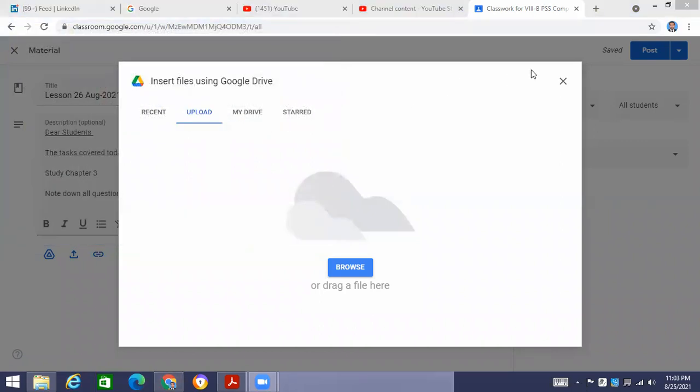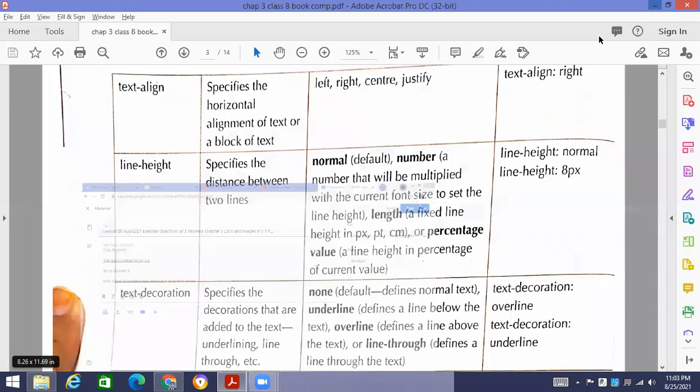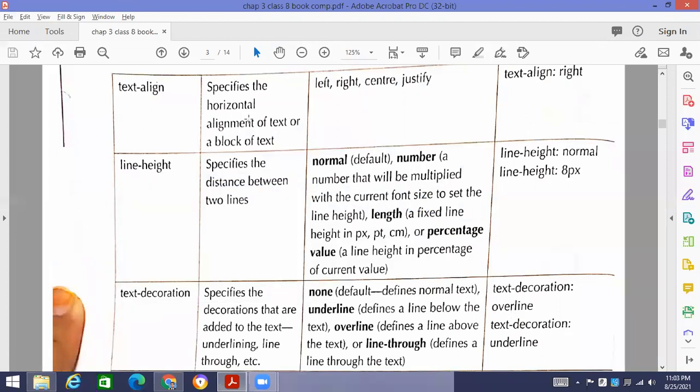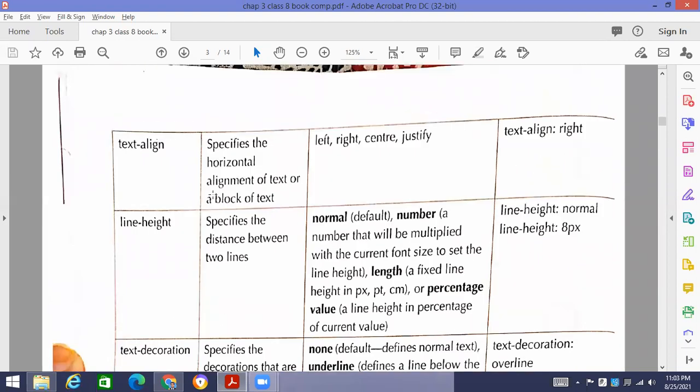Okay, so you will be able to see the question and answer. Let me open the file so you'll be able to see the question and answers over here. I'm going to post it so you'll be able to read the question and answer. First, we accomplish the text of this chapter that is there. So, what are the different options that we can apply?